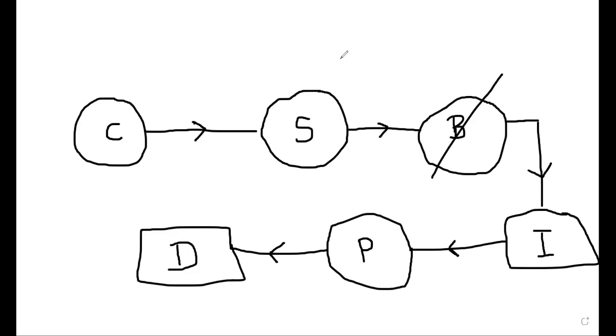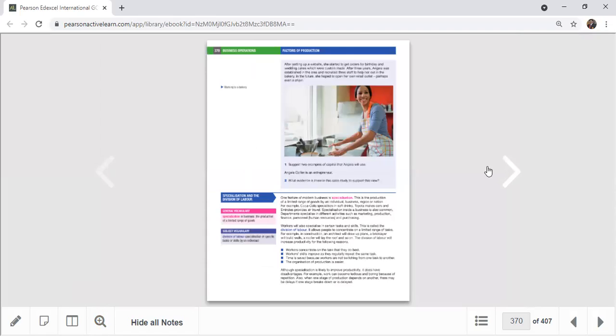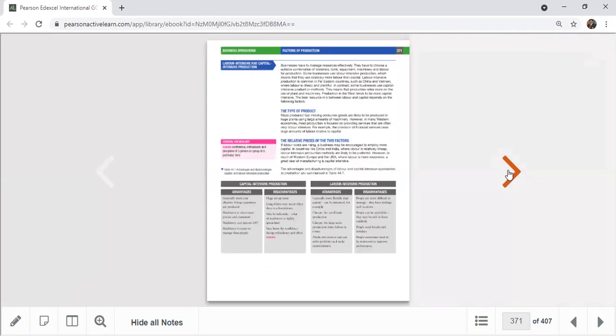The interdependence relies very heavily on factories like this. Division of labor must have very good coordination and control and maintenance of the machines and everything. It's really important, otherwise delays happen. Right, so this is division of labor and specialization, good and bad. These things I have actually given in my handout.